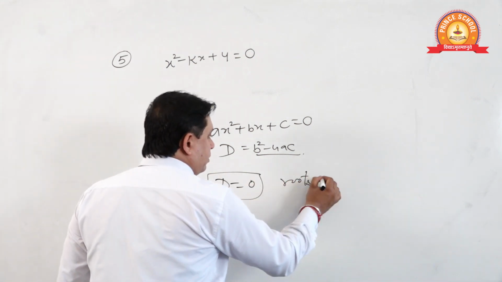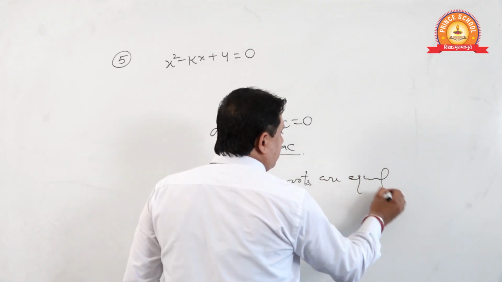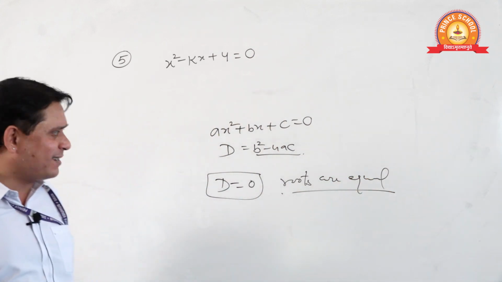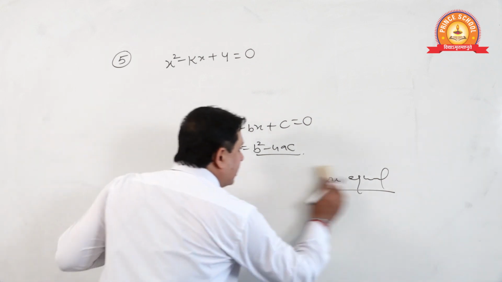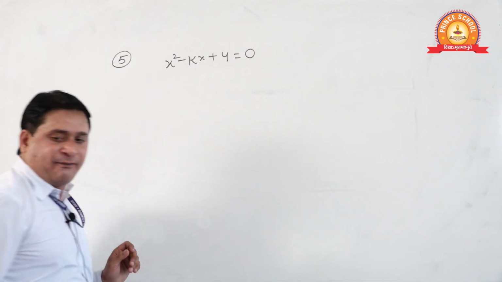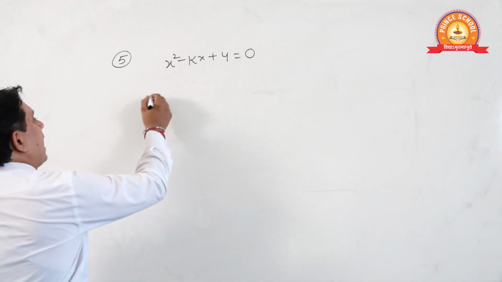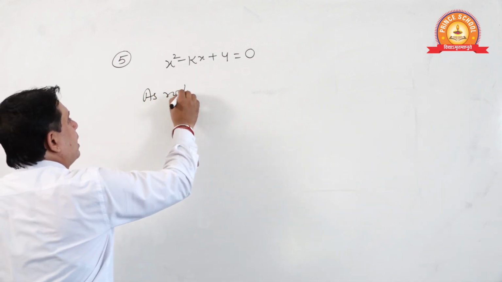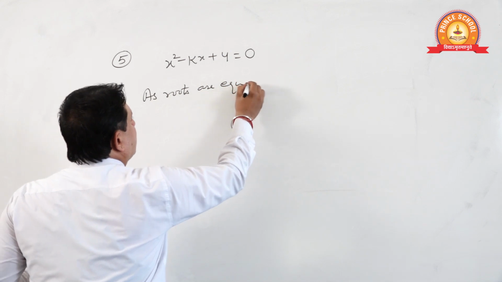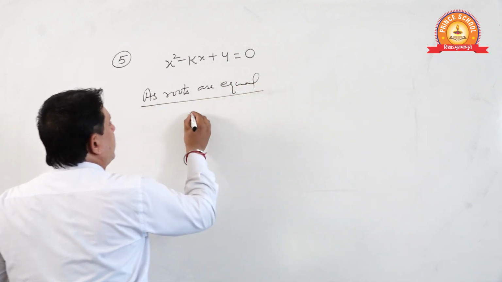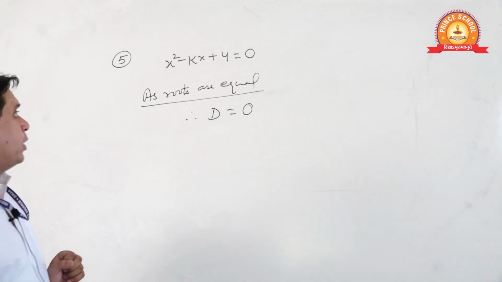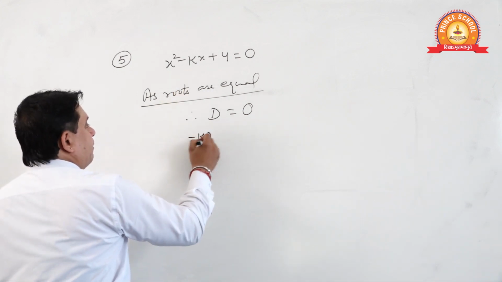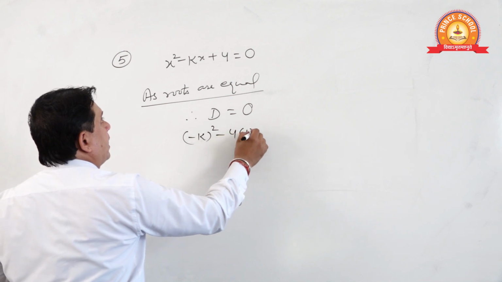Yes or no? We have discussed it. Therefore, we will apply the same funda. As roots are equal, therefore D is equal to 0, and D will be b square minus 4ac.